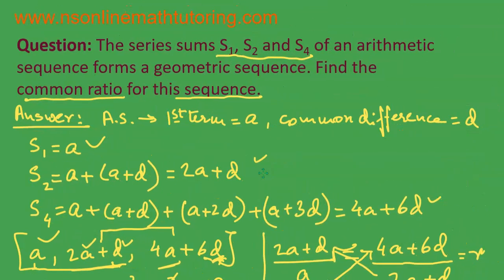Therefore, our answer is r equal to 4. Common ratio is equal to 4. You should be writing common ratio is equal to 4. I have written r equal to 4 by mistake. The full answer can be common ratio, within brackets r, is equal to 4 of the geometric sequence. Okay. So, let us move on to the next question.